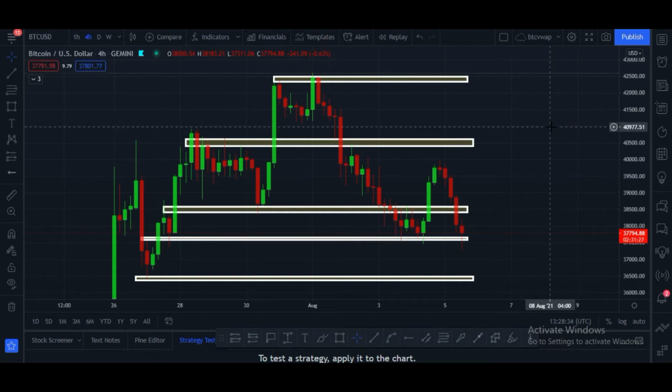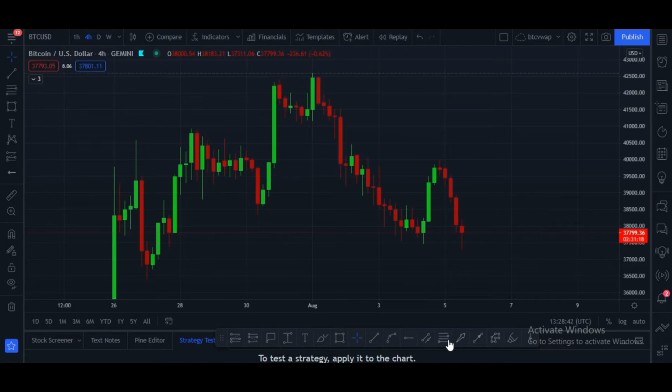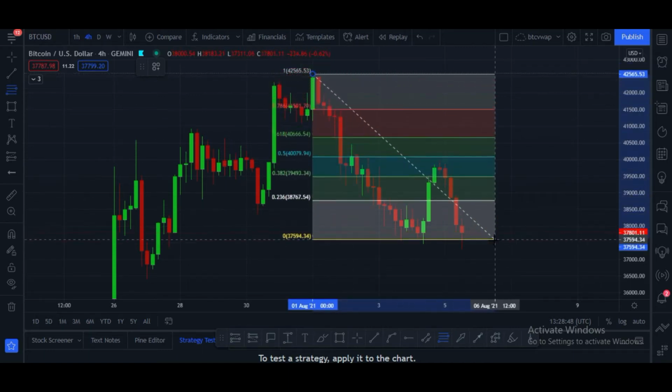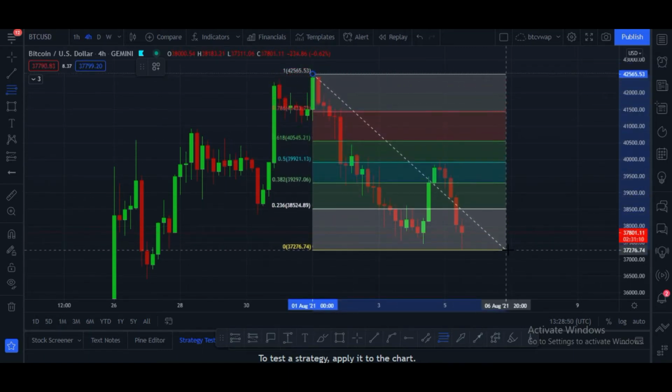But now I have to show you a very important thing. Let me please show you. First I have to remove these drawings, and then I have to put this fib retracement tool, and let me please show you what the targets are.